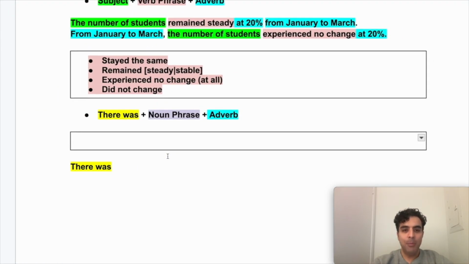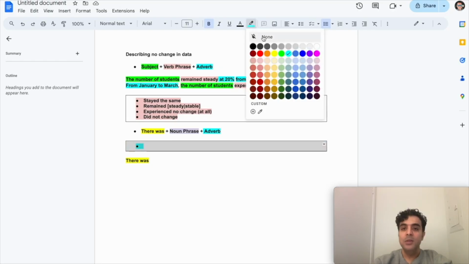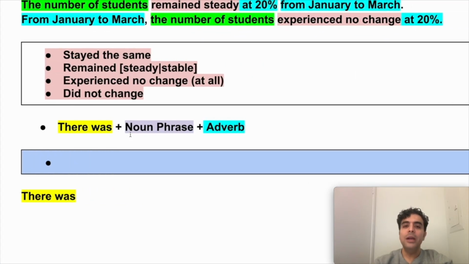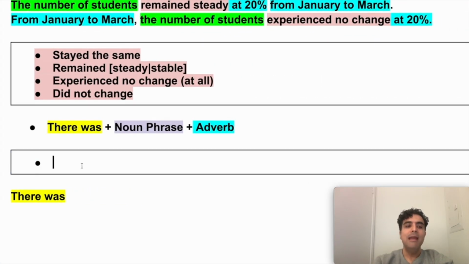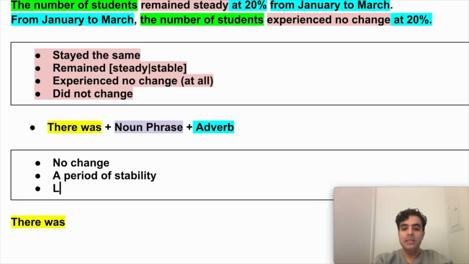So, for example, in the verb phrase, we said stayed the same, remained steady, remained stable. These were the structures that we were using previously. So now we have to see what their equivalents are in noun phrase format. So, for example, you could say no change, or a period of stability, or perhaps you could say little change.